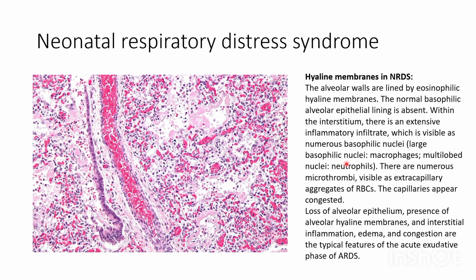Large basophilic nuclei, macrophages, multi-lobe nuclei, neutrophils. There are numerous microthrombi visible as extracapillary aggregates of RBCs. The capillaries appear congested. Loss of alveolar epithelium, presence of alveolar hyaline membranes, and interstitial inflammation, edema, and congestion are the typical features of the acute exudative phase of acute respiratory distress syndrome.